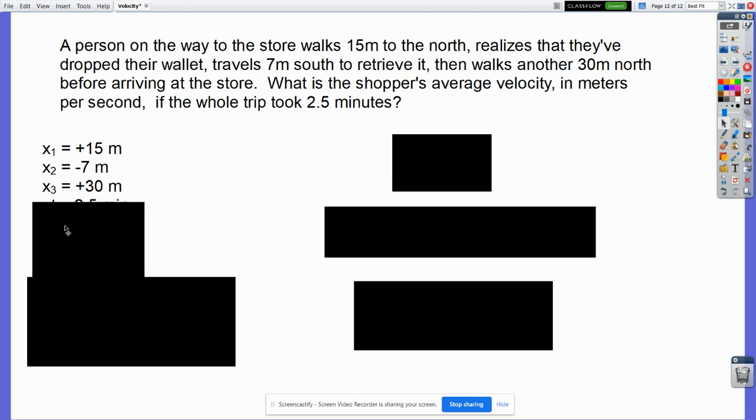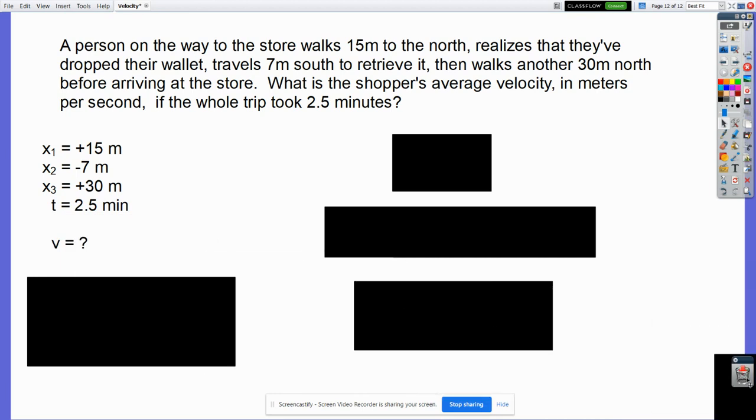The 2.5 minutes, that's our time. We want to know what the average velocity is, so we're solving for v. All these equations solve for average. Sometimes you'll see the word average in there, sometimes you won't. All of these calculations are average because they all involve something divided by time. They're all over a period of time.